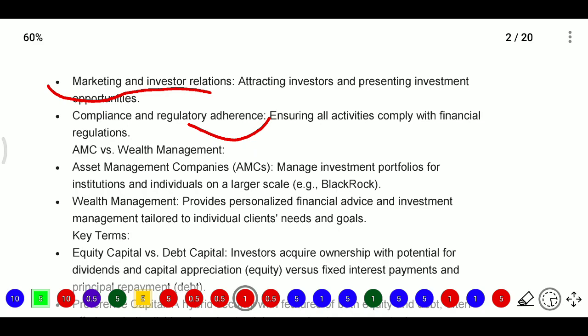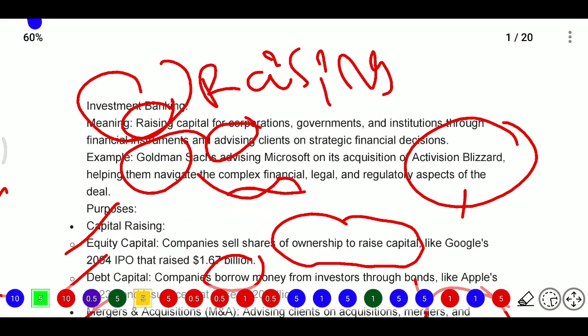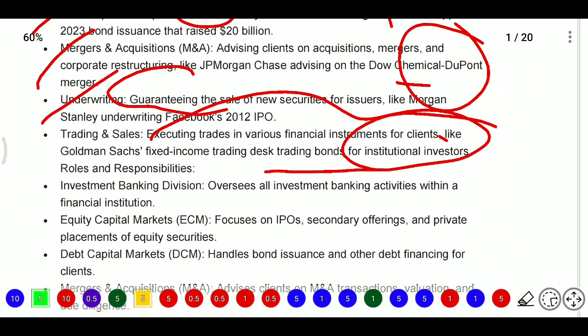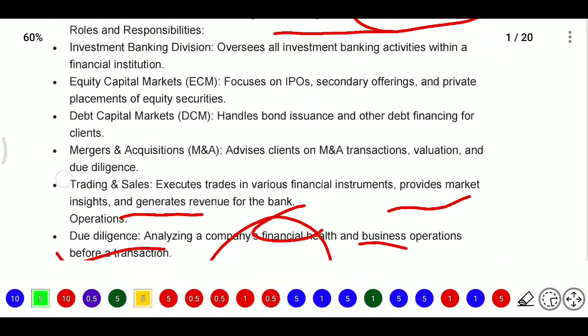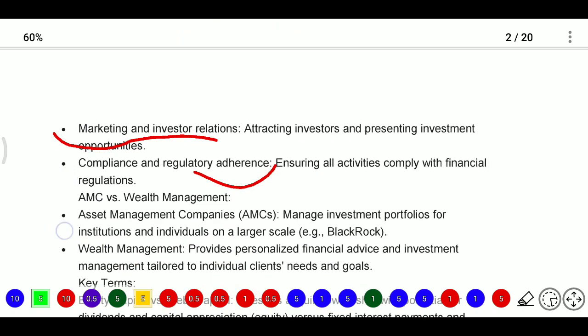Here the investment banker's role will be advising the client, and here we have taken raising the capital. When a company is going for raising capital, it will advise the client, raise the capital, help in navigating complex legal structures, and help in the case of mergers and acquisitions. It will go for underwriting also, and trading and sales execution. These are all the roles and responsibilities conducted by the investment banker.